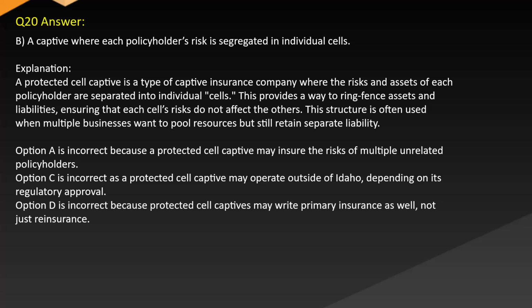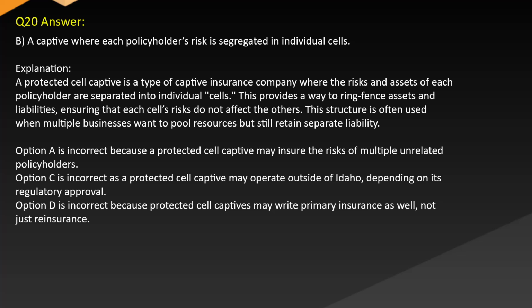Explanation. A protected cell captive is a type of captive insurance company where the risks and assets of each policyholder are separated into individual cells. This provides a way to ring-fence assets and liabilities, ensuring that each cell's risks do not affect the others. This structure is often used when multiple businesses want to pool resources but still retain separate liability.